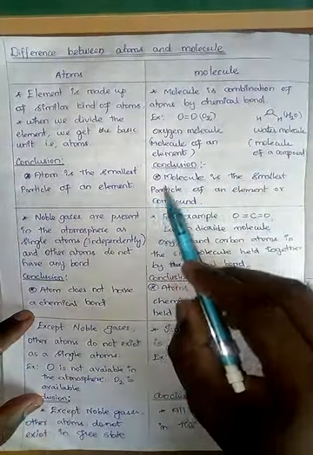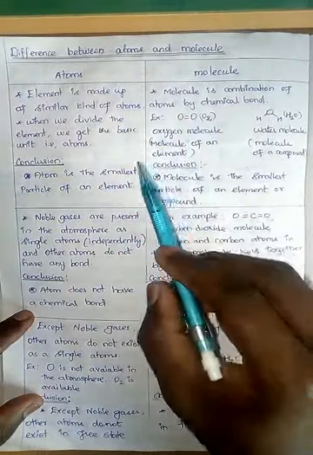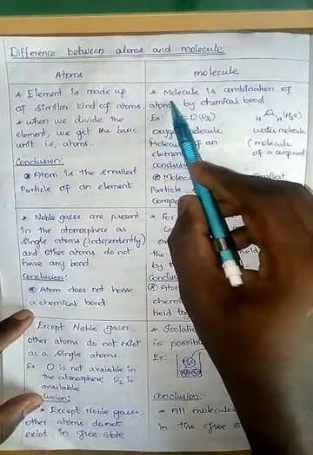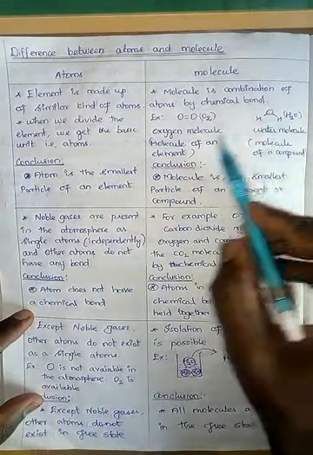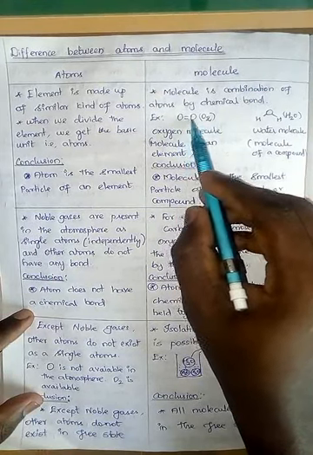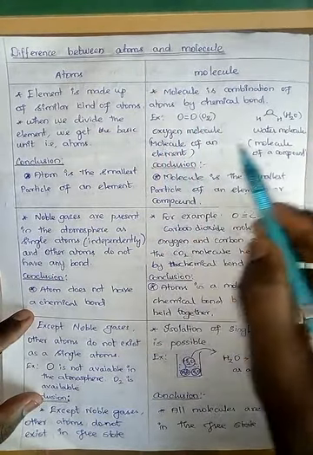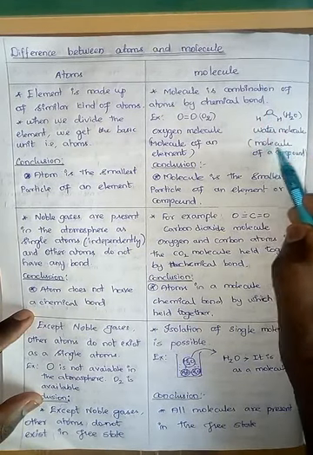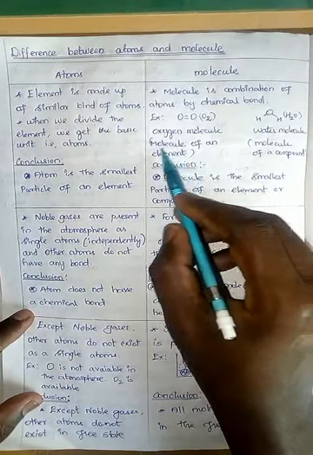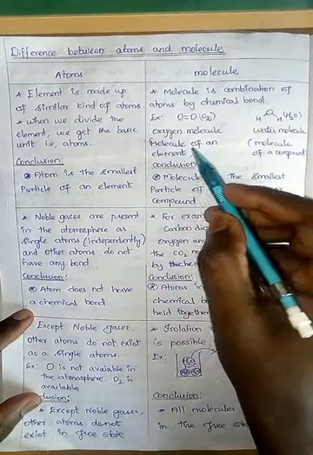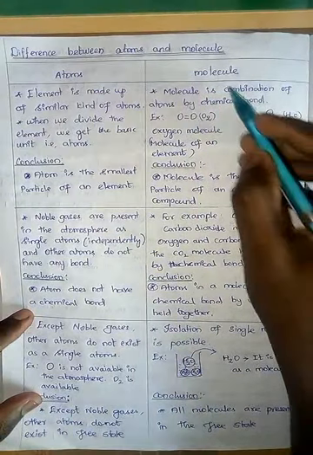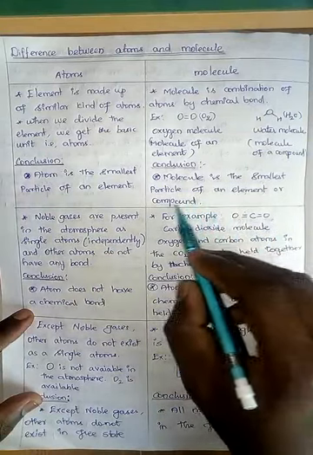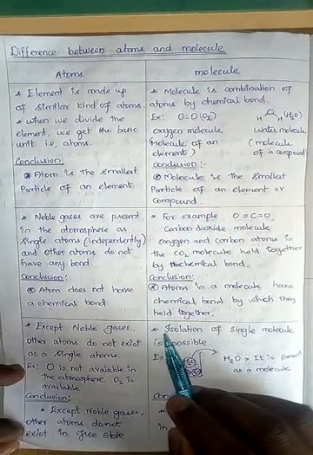Come to the next category, molecule. A molecule is the combination of atoms by a chemical bond. Yes, the atom may be a similar kind or different kind. If two similar kind of atom bonded, we call them molecule of an element. If two different kind of atom bonded together, we call molecule of a compound. So element also we call molecules. Similarly, compounds also called as molecules. So molecule is the smallest particle of an element or a compound. I hope you understood this clearly.